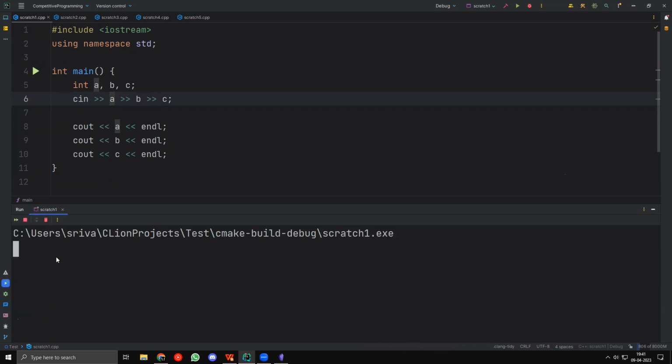Now, we can also separate it by space, by the way. I can give it 1, 2, 3, 3 to 1, 22 like this as well, and it will work fine. Also, I can give it multiple spaces. I'll show you this in a second. Just give me 1 second.